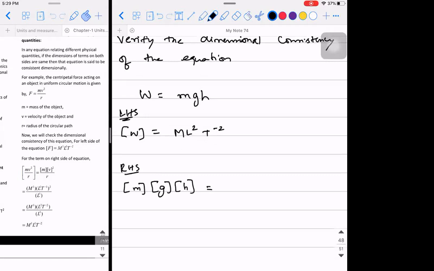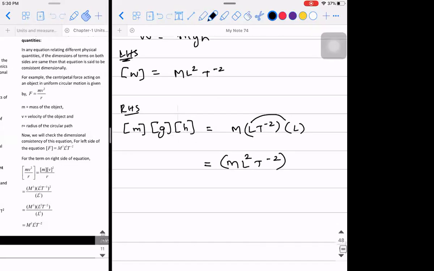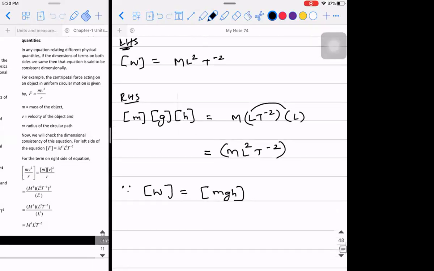What would it be? The dimensional formula of mass is M. The dimensional formula of G is nothing but acceleration due to gravity, so it is LT minus 2. Acceleration is distance by time square. Height is again L. So what will you get? M into L into L, L2 T minus 2. Since the dimensional formula of W is equal to the dimensional formula of mgh, what can you conclude?